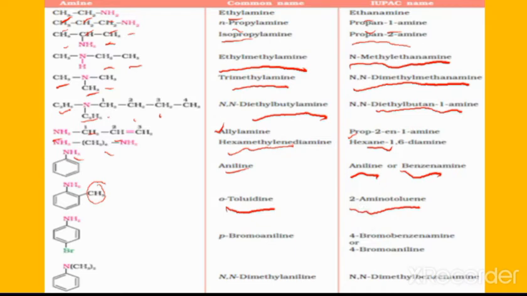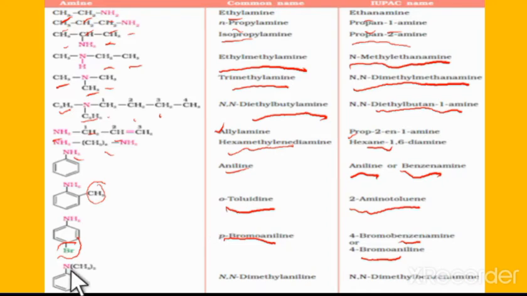Next, in the case of a halogen, bromine, present at the 4th position, that is known as para-bromoaniline, the common name. The IUPAC name is 4-bromobenzenamine, or we can also write it as 4-bromoaniline.